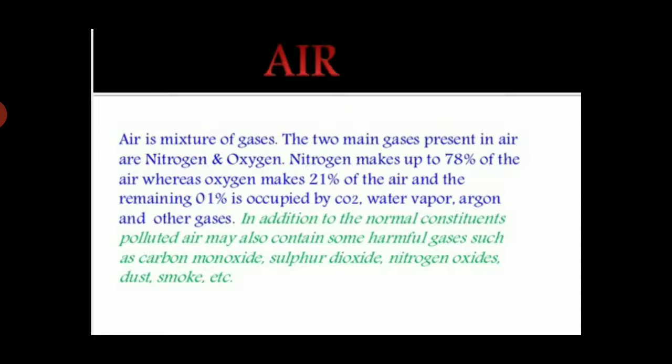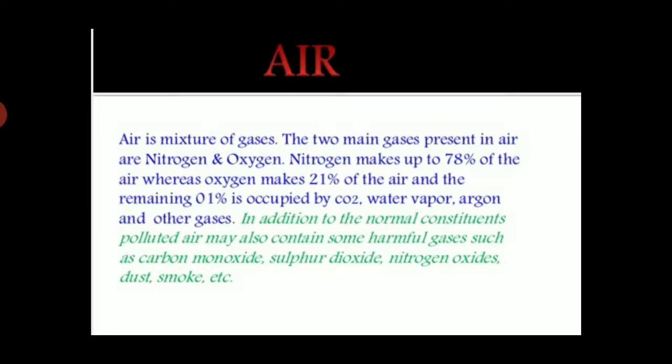Air. Air is a mixture of gases. The two main gases present in air are nitrogen and oxygen. Nitrogen makes up 78% of the air, whereas oxygen makes up 21% of the air, and the remaining 1% is occupied by CO2, water vapor, argon and other gases.